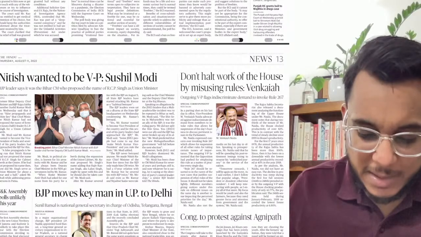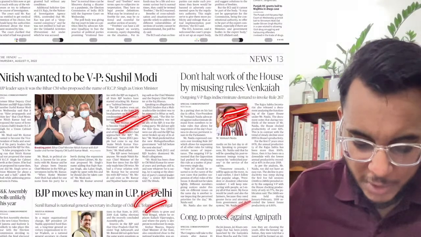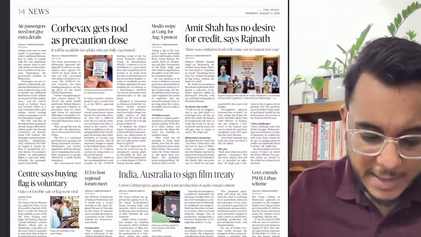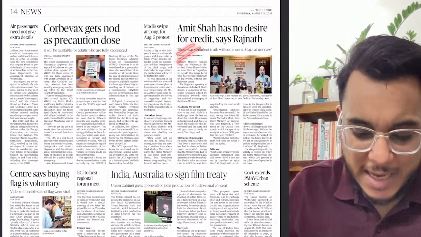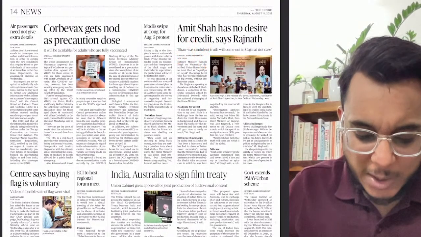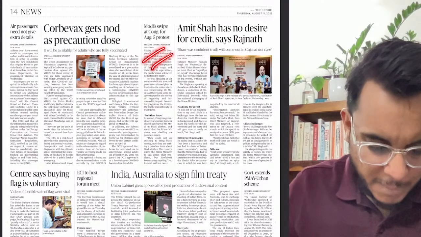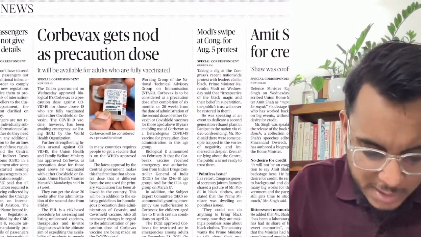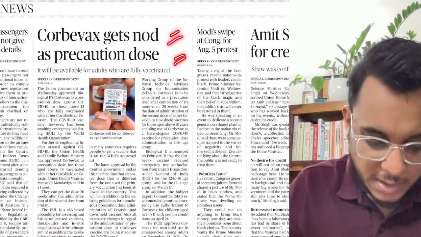Then page number 13 contains the political articles, not important for this examination. Then after that, Amit Shah has no desire for credit, and all these kinds of things, fine, not important.